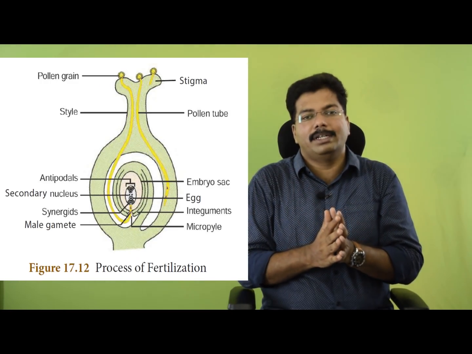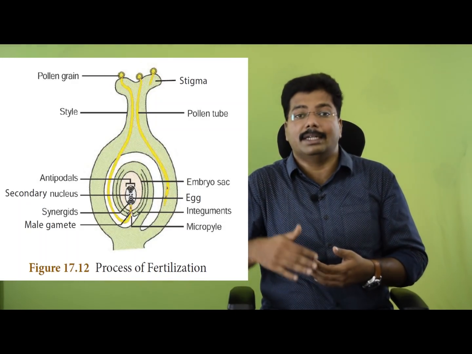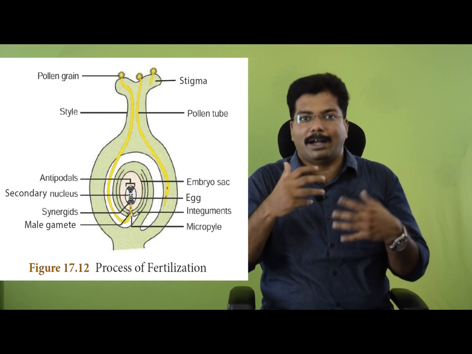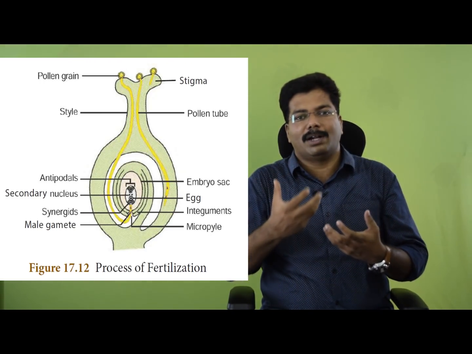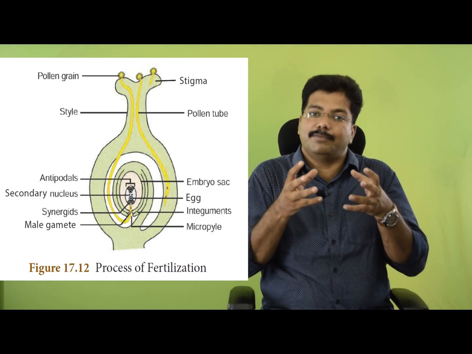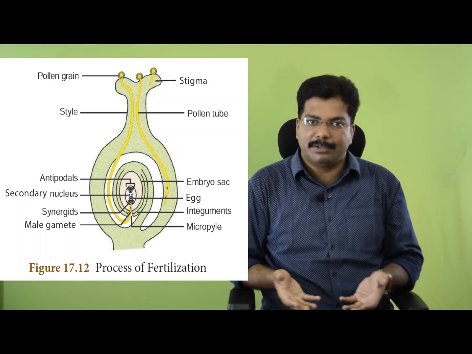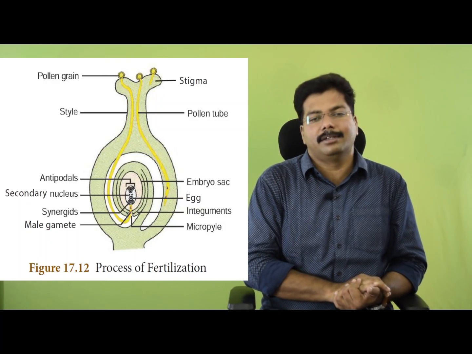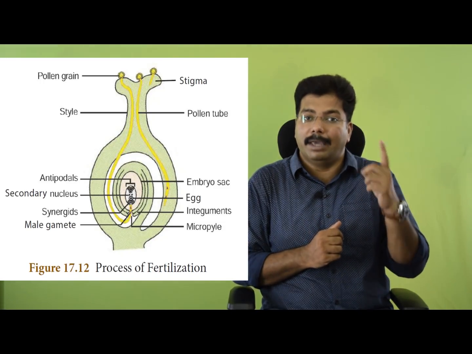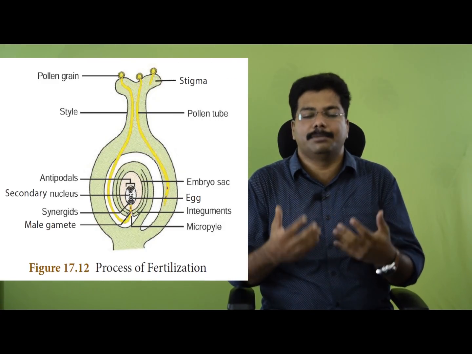This 3N will go for the formation of the primary endosperm nucleus, which in later stages of fruit development becomes the endosperm. That means the edible part, the apple or coconut or whatever we eat, is called endosperm, the nutrition that is stored so that the seeds can grow. This endosperm is developed from this triplet, 3N set of chromosomes, which is produced by the fusion of the second male gamete with the secondary nucleus. It is called triple fusion.